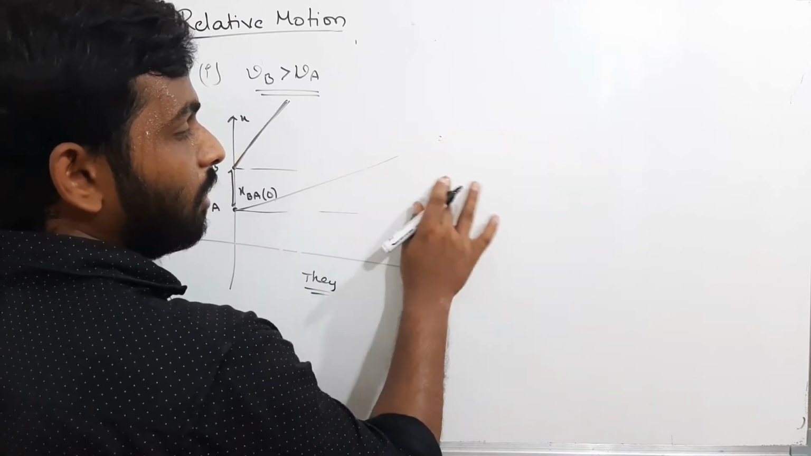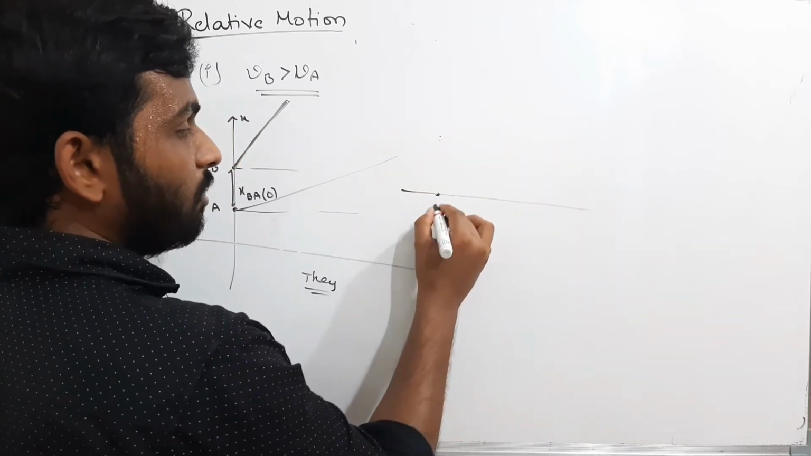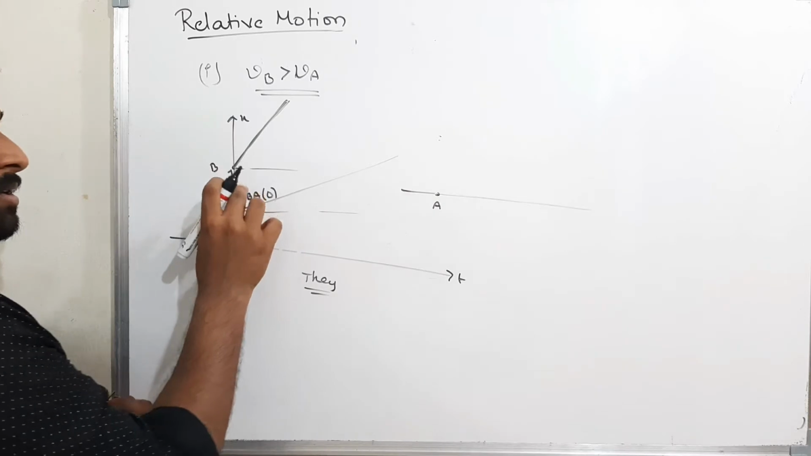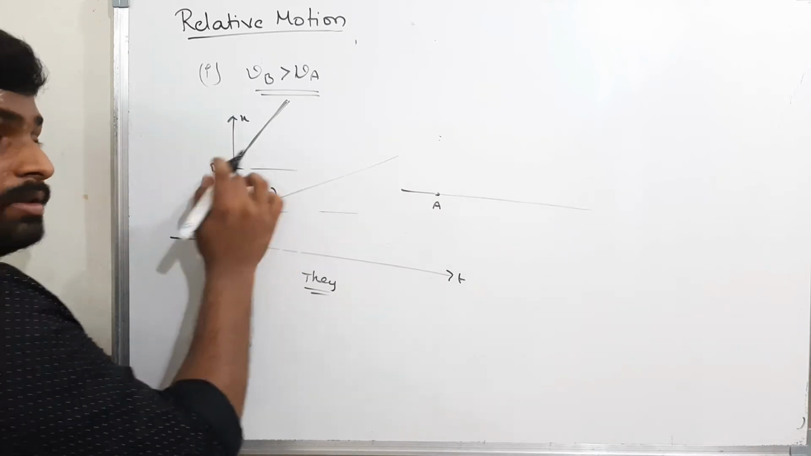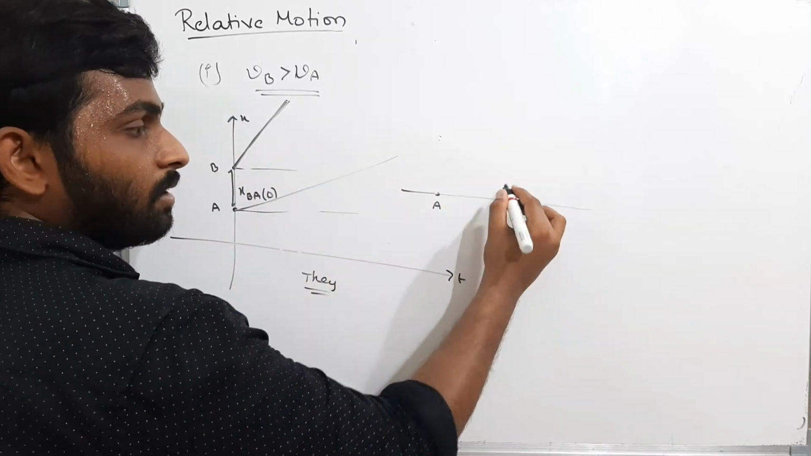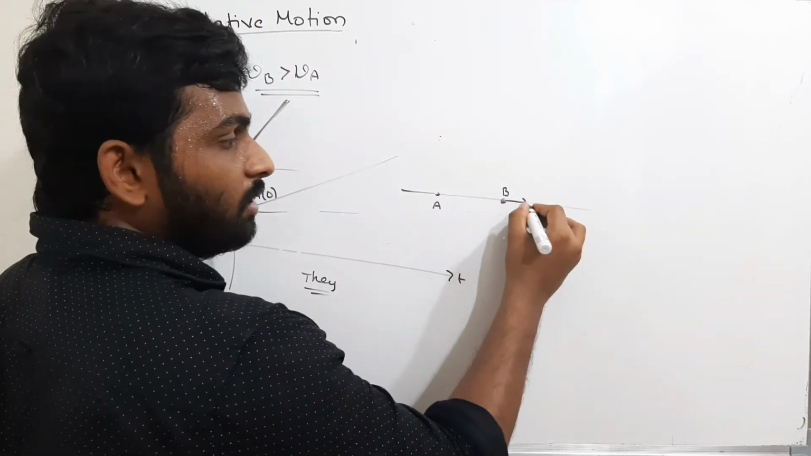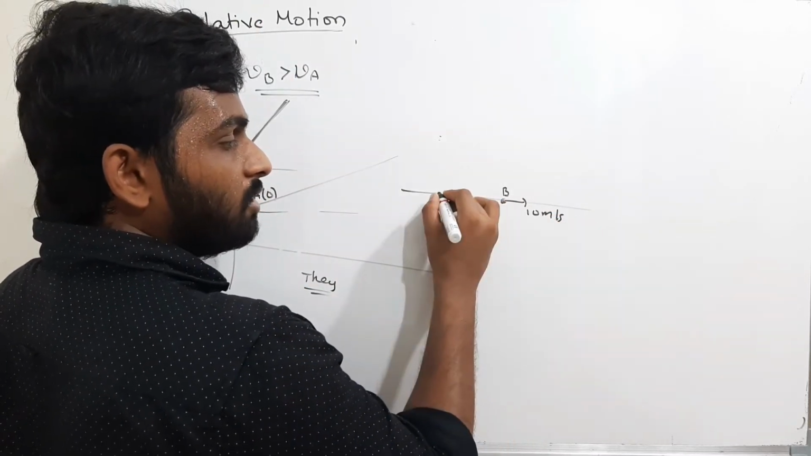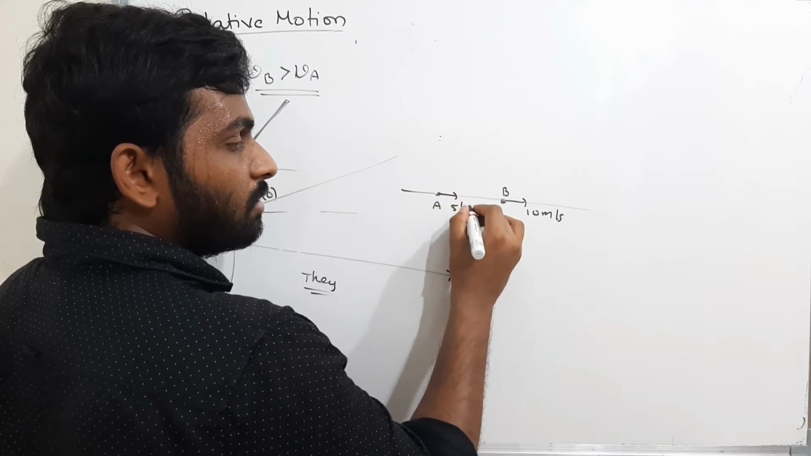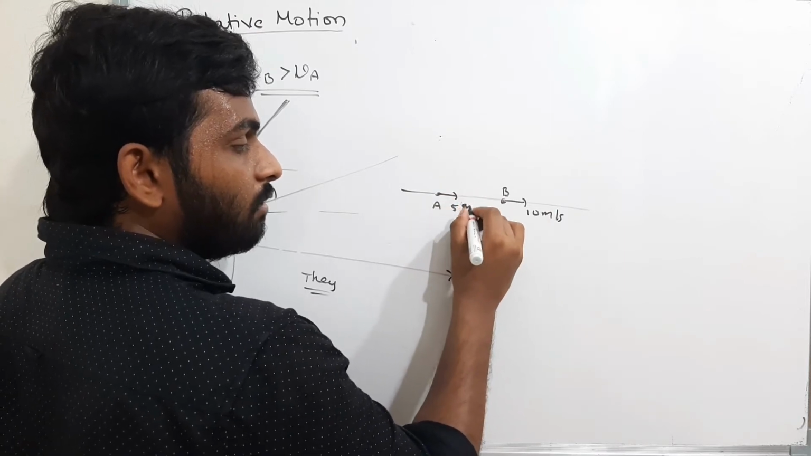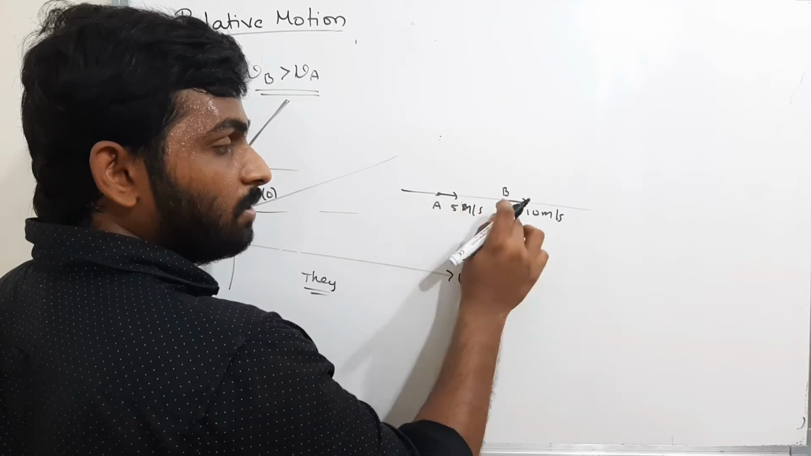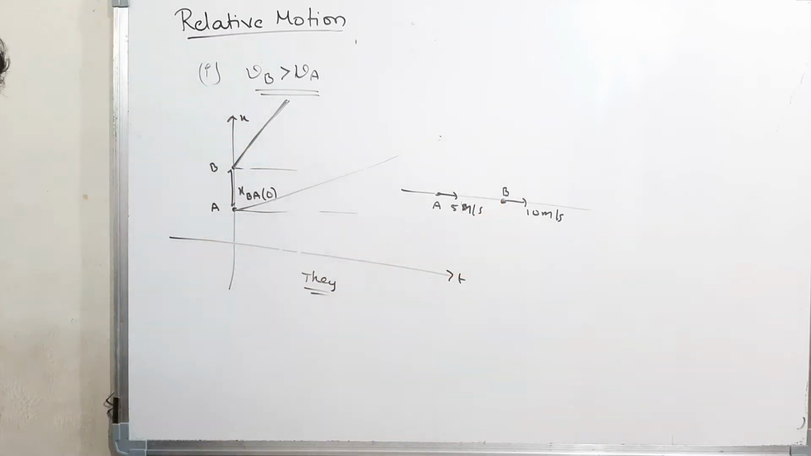See here, I will make it simple. Initially, the body A is here, and the body B is this much ahead of A. That means the body B is here. Now, B is moving with more velocity, 10 meters per second, and A is moving with 5 meters per second. Tell me, can A catch B? A can't catch B.